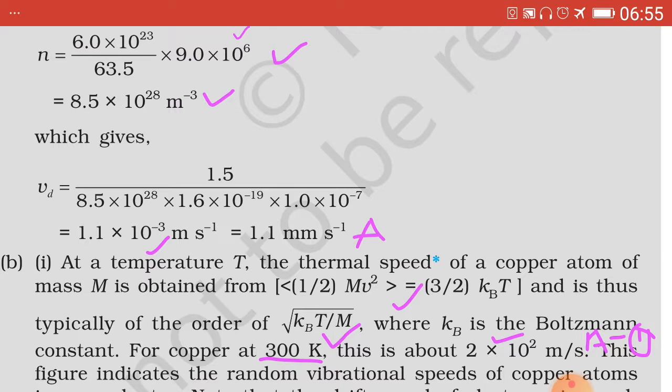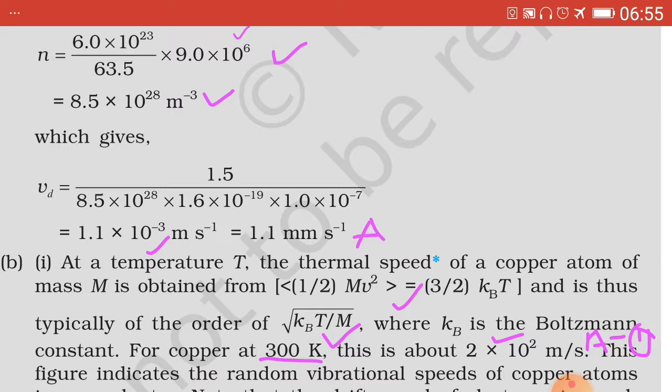which is equal to 3/2 kBT, and this on simplification gives v = under root 3kT upon m. So 3 is not taken into consideration and simply the variables are taken, that is under root kBT upon m, where T stands for absolute temperature and m for mass.